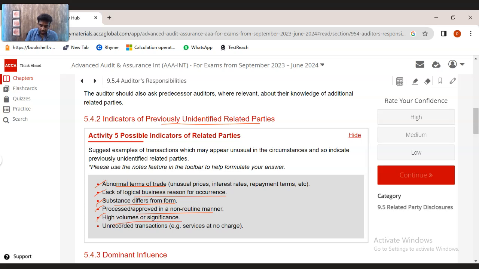Transactions with high volume or significance, high value transactions, have they happened? Like transfer of amounts for high value. So what we used to do is we used to take the journal entries and filter with a specific amount, 1 million, 2 million. Have they happened? Unrecorded transactions, for example, services at no charge. Like the transactions would have been posted, but the amount would be zero. Are there cases of those?